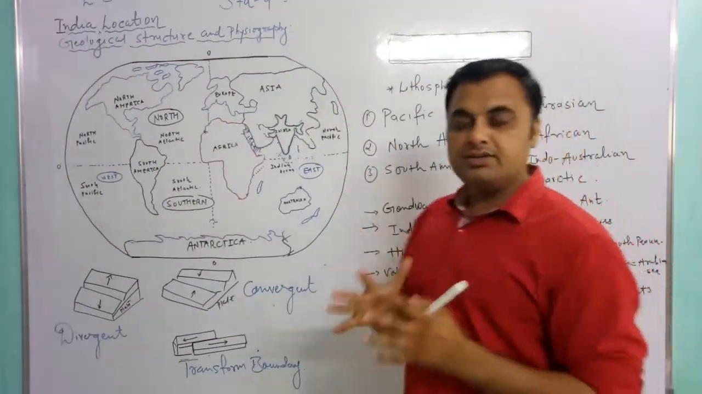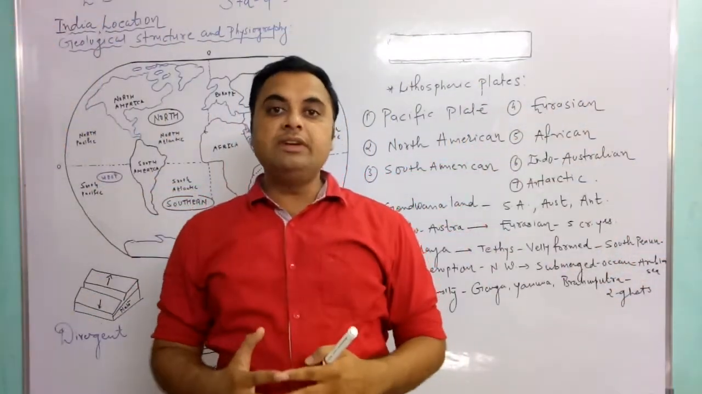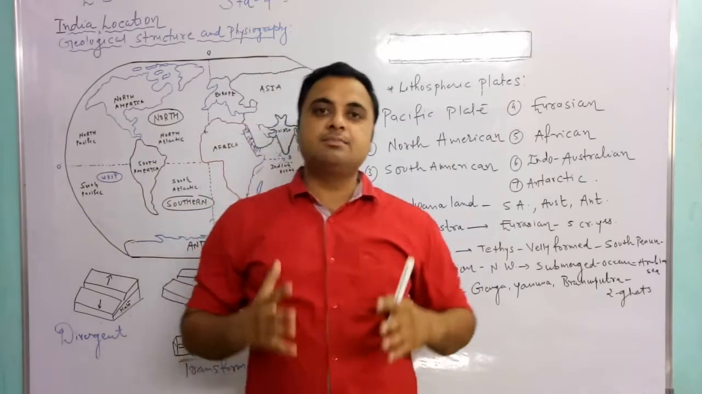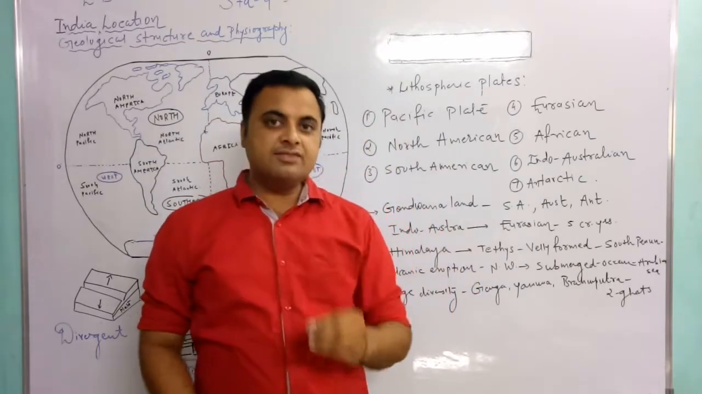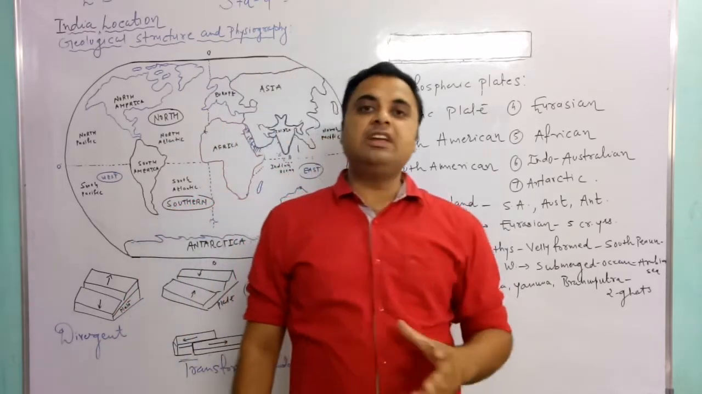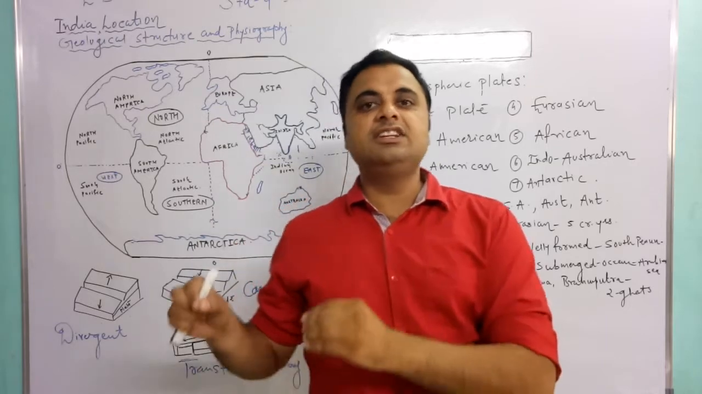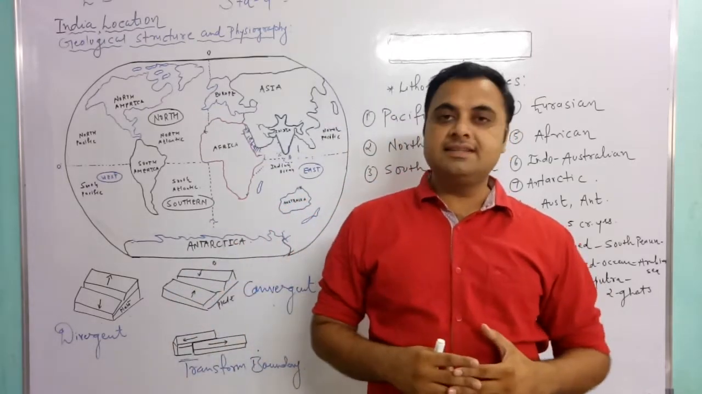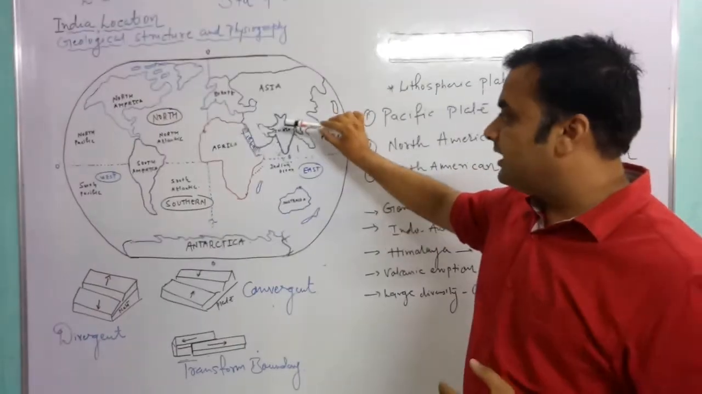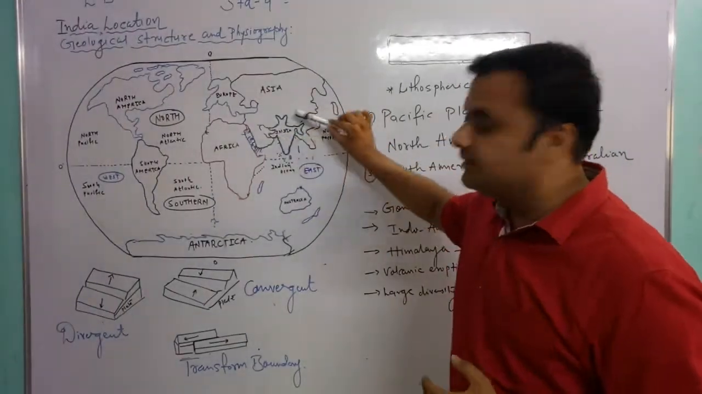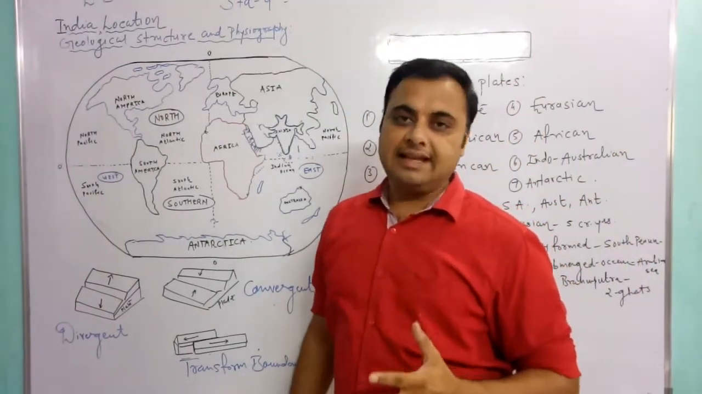And because of this collision, the new land, the new mountain range has been created, and this mountain range is called the Himalaya mountain range. It is very interesting that before the Himalaya mountain range there was a sea, and this sea is known as the Tethys Sea. हिमालय नहीं था आज से करोड़ों साल पहले, उसके जगह पे यहाँ पे एक समंदर था, and that sea is known as the Tethys Sea.